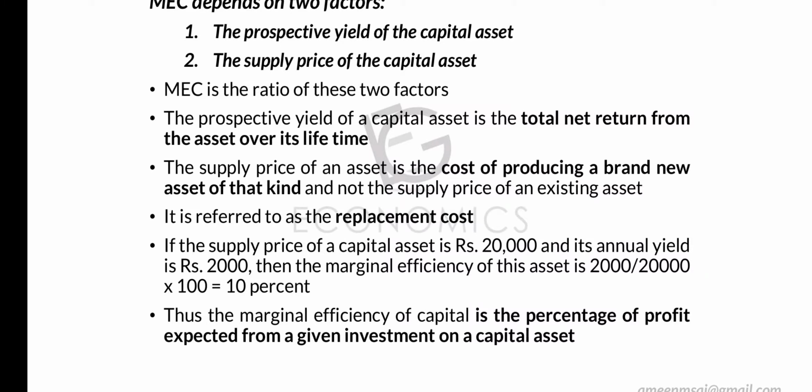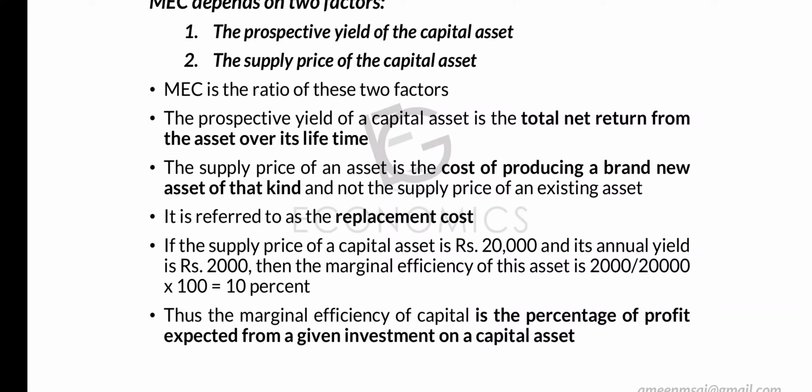And it's not the supply price of the existing asset. For example, we have a machine, and what does the supply price of that machine mean? It means how much it will cost in order to buy a new machine of the same kind. That's what the supply price of an asset is.